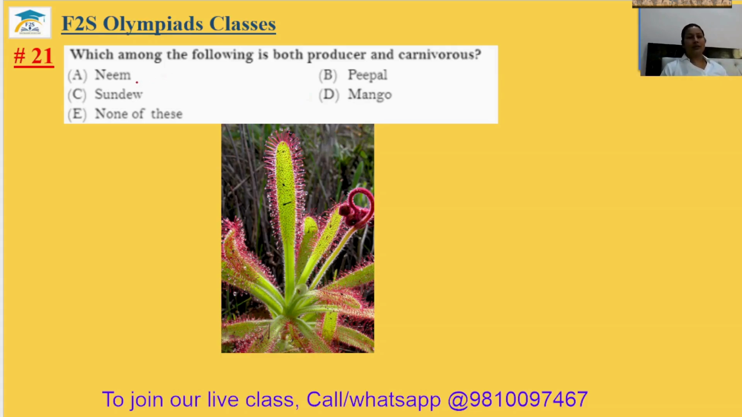The neem is a tree, it is not a carnivorous plant. Peepal is a tree, not a carnivorous plant. Sundew is a carnivorous plant. They catch insects also. Okay, mango is a tree. The 21st answer will be your option C.